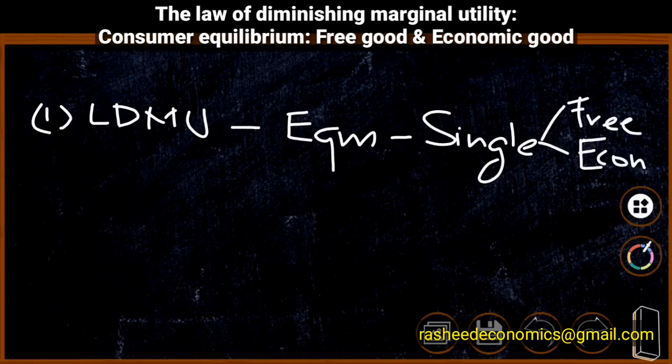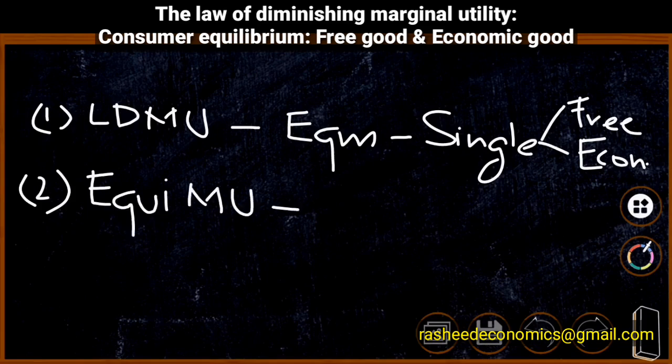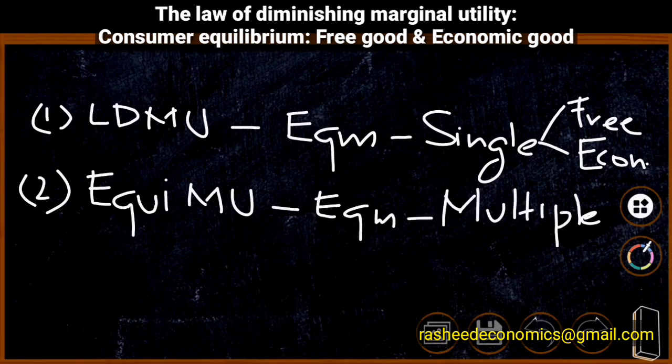A free good is a product that we need not pay money for. An economic good is a product that we need to pay money for. Second concept associated with Marshall is the law of equimarginal utility. Equimarginal utility also explains consumer equilibrium but with multiple economic goods. Third concept related with Marshall is consumer surplus.